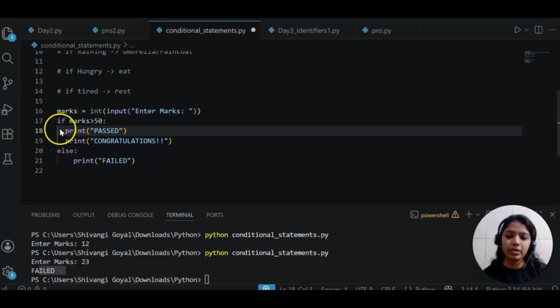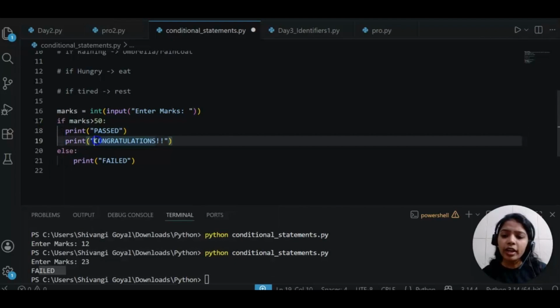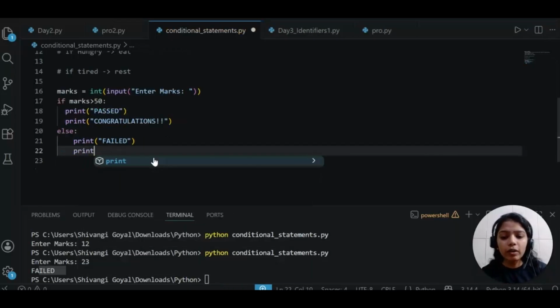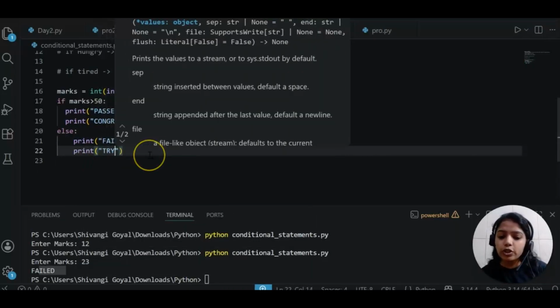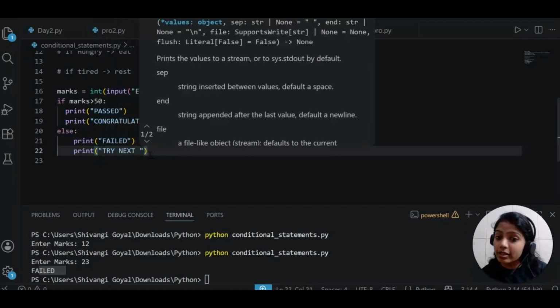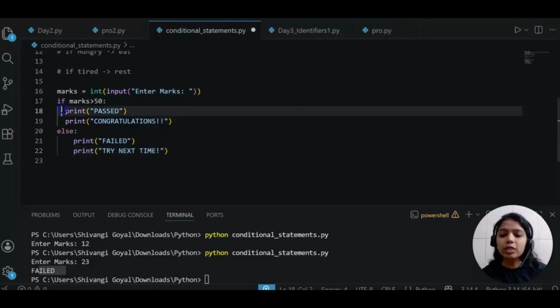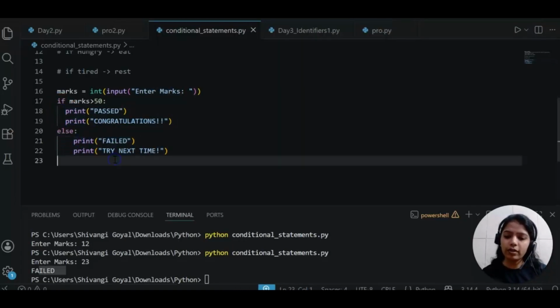Indentation means white spaces. If you are giving two spaces here, it should have also two spaces. It's not mandatory that because you are giving two spaces in the if block, you have to give else also two spaces. No, else is a totally different block. But yeah, if you're giving 4 spaces here, make sure the next print you write should have the same number of spaces. Fine. But this block is totally different from this block. I hope it is clear.